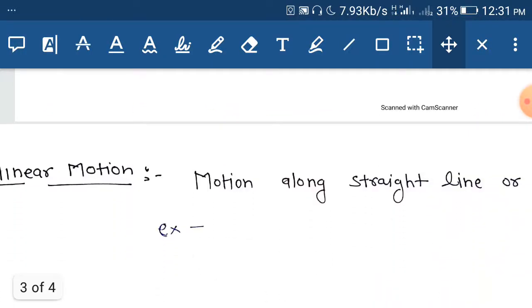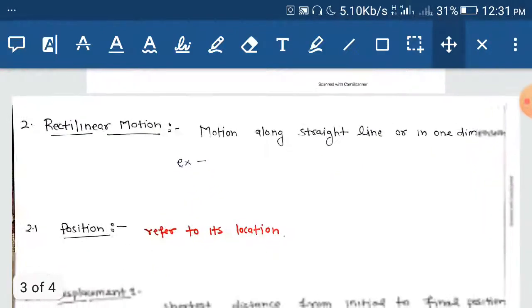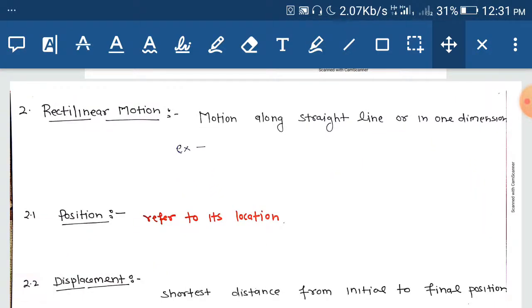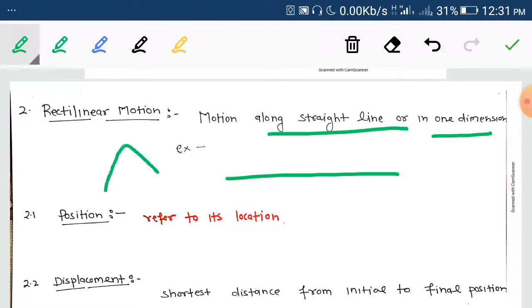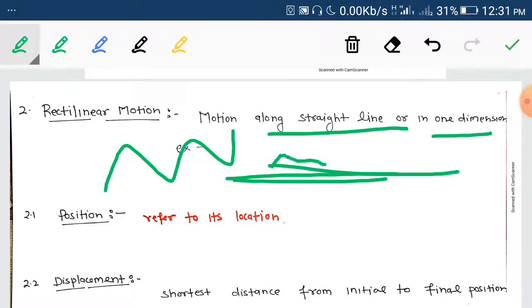Now next is rectilinear motion. What is rectilinear motion? Rectilinear motion is defined as motion along a straight line or in 1D, means the motion is occurring in one dimension. That type of motion is rectilinear motion. Or you can say the motion is along a straight line, not in two dimensions, only in a straight line. Example, an ant running on a wire.